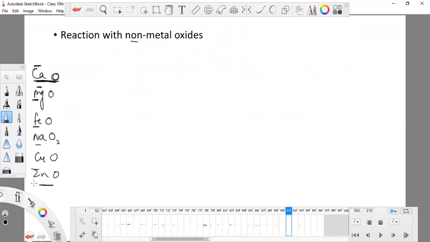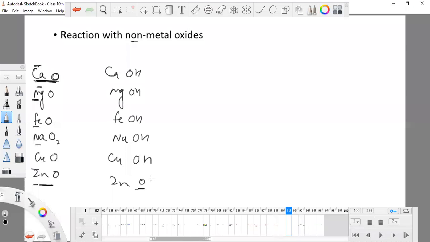This is metal and this is oxide. Another thing you studied is metal hydroxide. This is metal oxide and this is metal hydroxide. Remember one thing, both of them are bases, metal hydroxide and metal oxide.